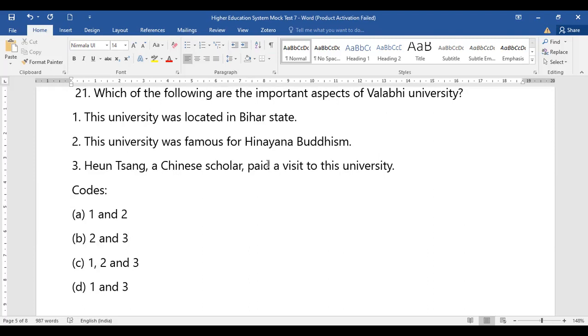The university is located in Bihar, it is famous for Buddhism, and a Chinese scholar paid a visit to this university. So from the given options, which stands to be the correct option for question number 21, with respect to Vallabhi University?